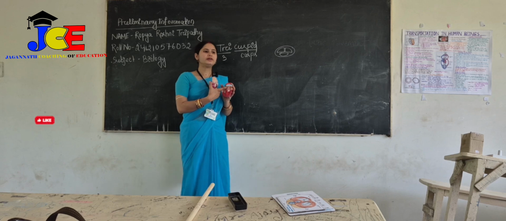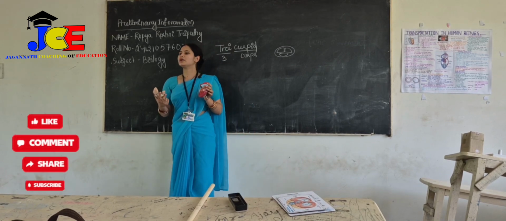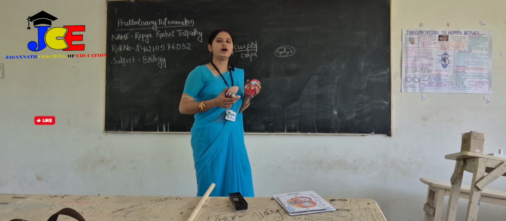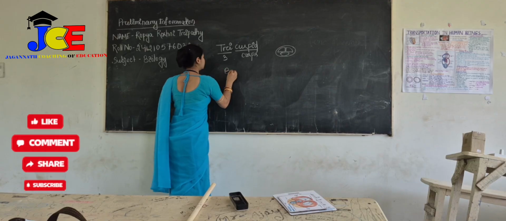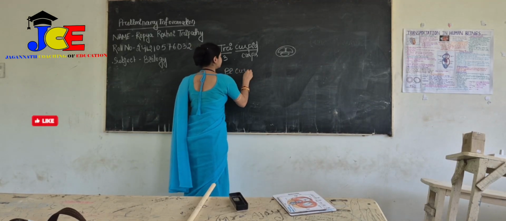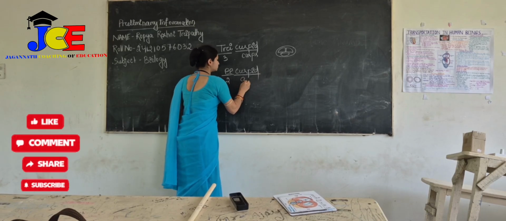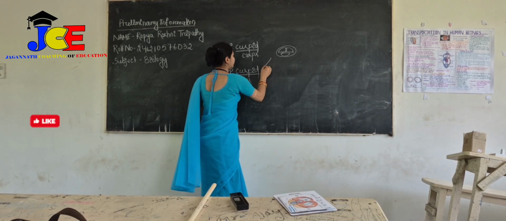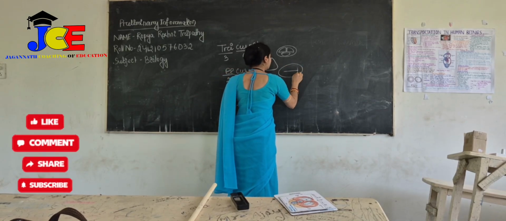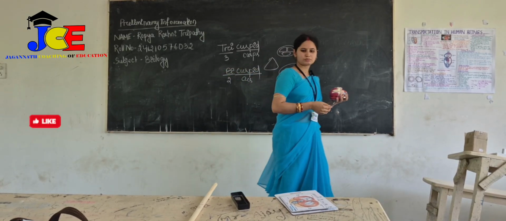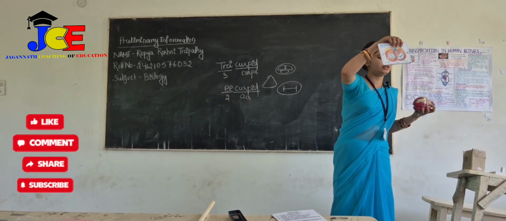Next, in between the left atrium and left ventricle, there is a valve known as the bicuspid valve or mitral valve. Bicuspid also, we break down the term. Bi means 2 and cusp means a triangular structure. Here the structure will look like this. You can clearly see these images of the tricuspid and bicuspid valve here.